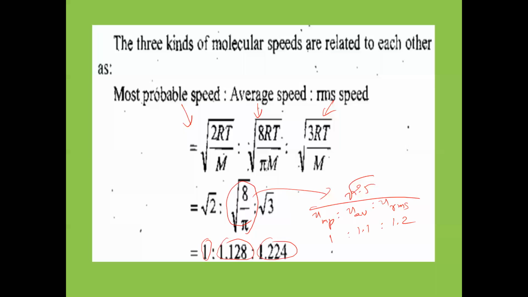Is that clear? Which one has more magnitude here? RMS velocity has more magnitude. Least magnitude, most probable velocity. So this way we have to understand the concept. This is about different types of molecular speeds, and the ratio of different types of molecular speeds is important. Bye. Good day. Take care.